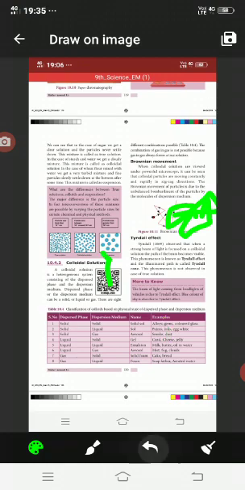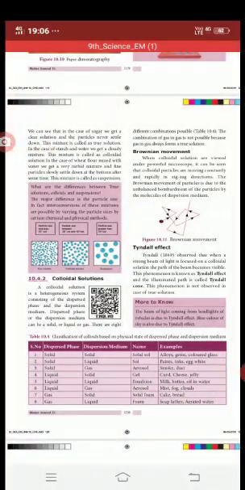In the true solution we cannot see the particles present inside the solution, but in the colloidal solution we can see the particles present inside the solvent.